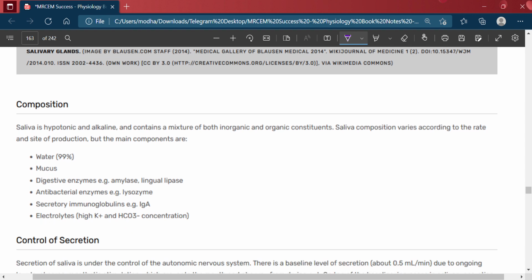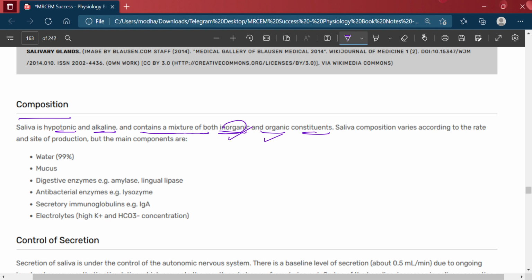Composition. Saliva is hypotonic and alkaline, and contains a mixture of both inorganic and organic constituents.